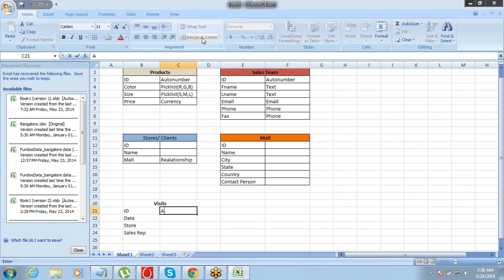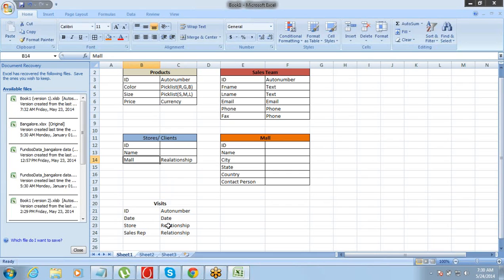So this will be auto number, the date field will be a date, and store is going to be a relationship. Along with the store, do you want to keep mall also? No, because when you're connecting it with the store, and the store is already connected to the mall, connecting it to the store connects it to the mall automatically.